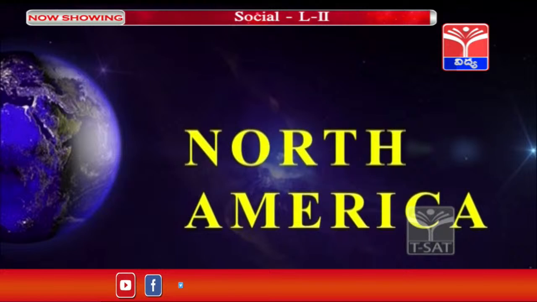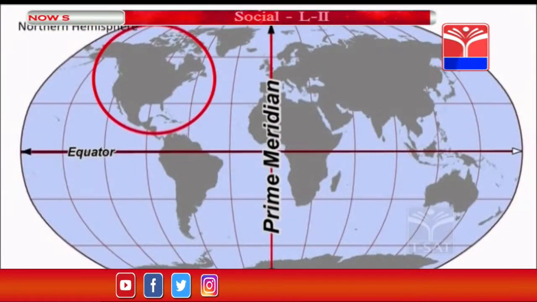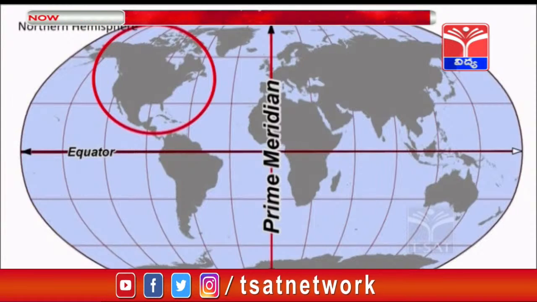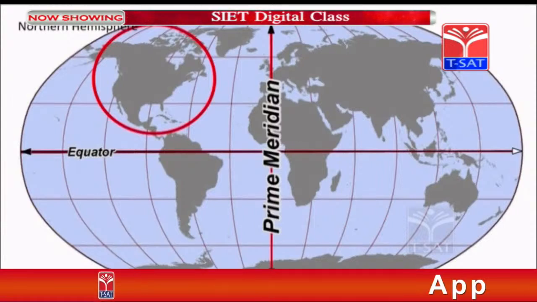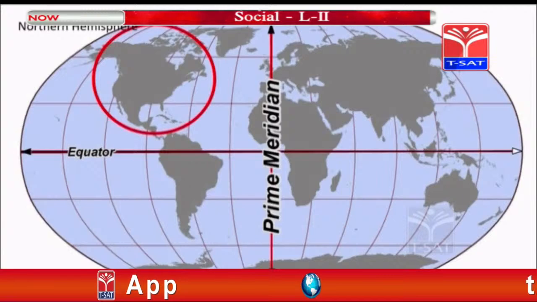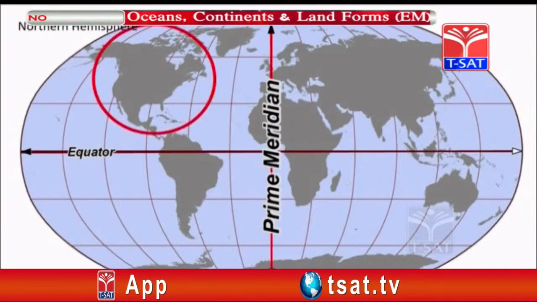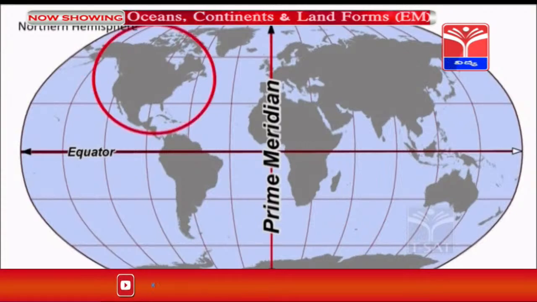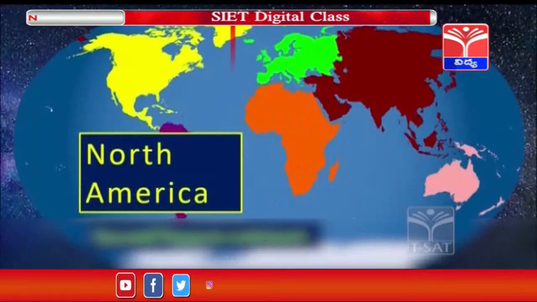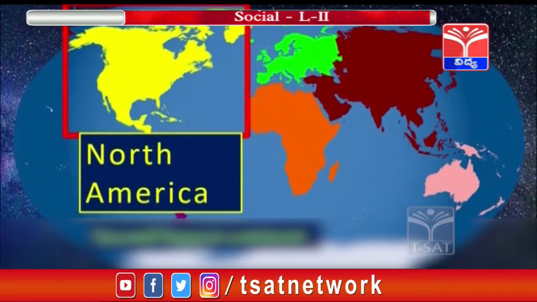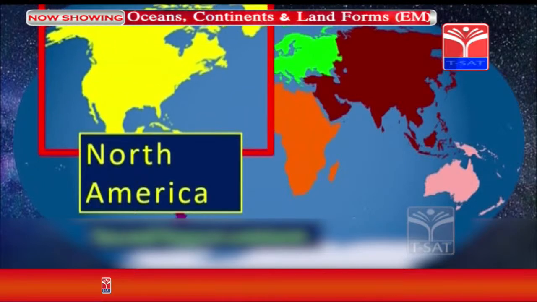Now let us see about North America. As we see in the map, as you know, it is in the northern hemisphere and towards the western side. So this is the North American continent, where you can observe that it is above the equator. This is the North American one, in the yellow colored region, which is the biggest continent.